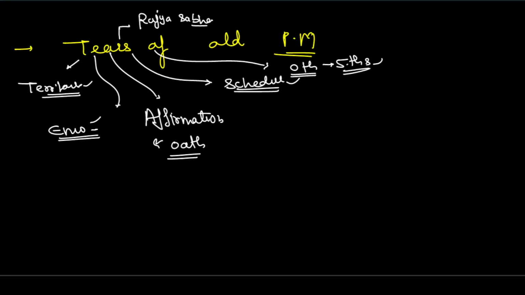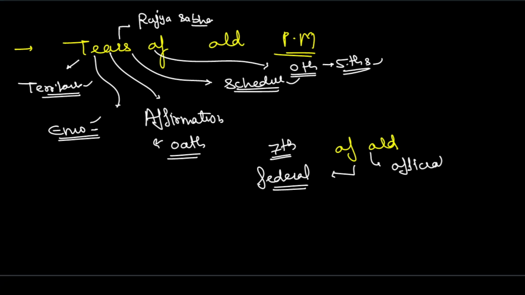Okay, and next we come to the F. F means federal. So we'll deal with it here. So federal structure, it has 3 lists. So this is our 7th schedule. 8th schedule is very, very famous. It is about the official languages.